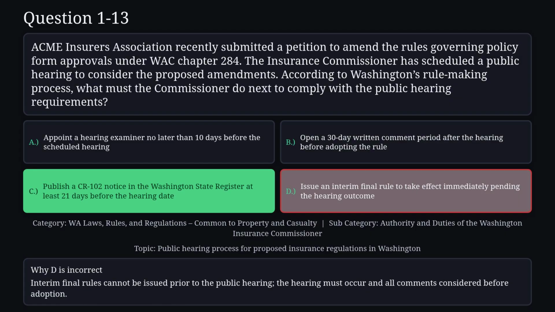Reason D is not correct. Interim final rules cannot be issued prior to the public hearing. The hearing must occur and all comments considered before adoption.